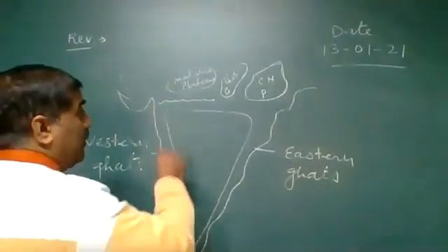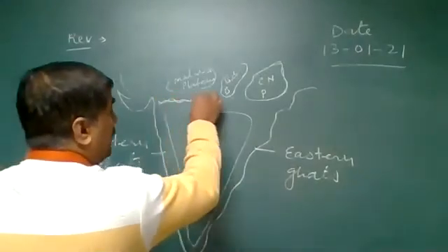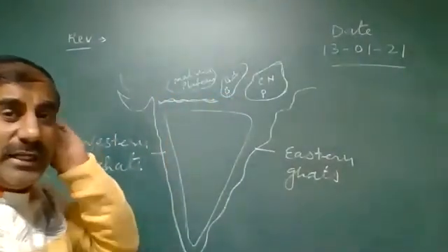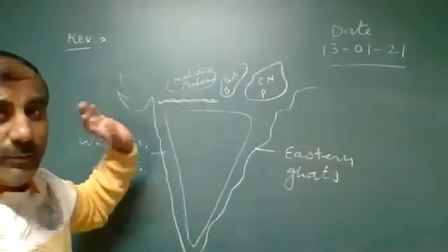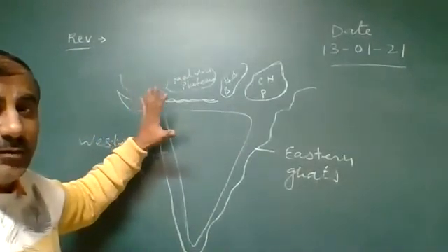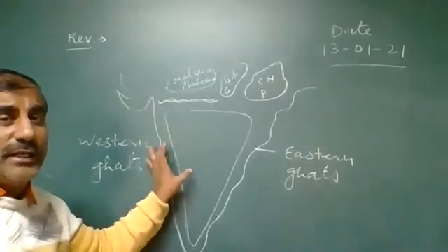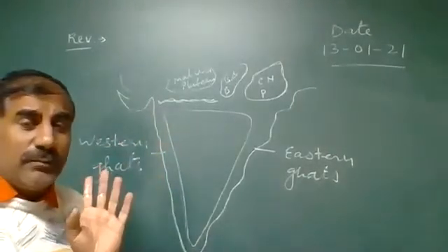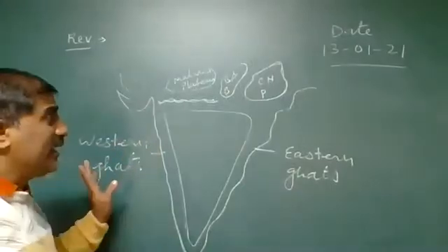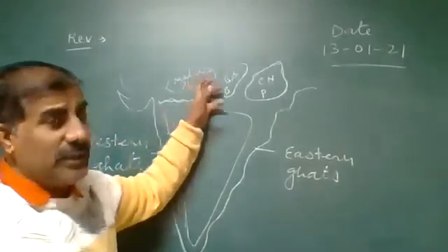Above the river Narmada is known as the Malwa Plateau, that is the Central Island. And the southern part below is known as the Deccan Plateau. So the first classification is on the basis of the Narmada river. The second classification is on the basis of the eastward side.